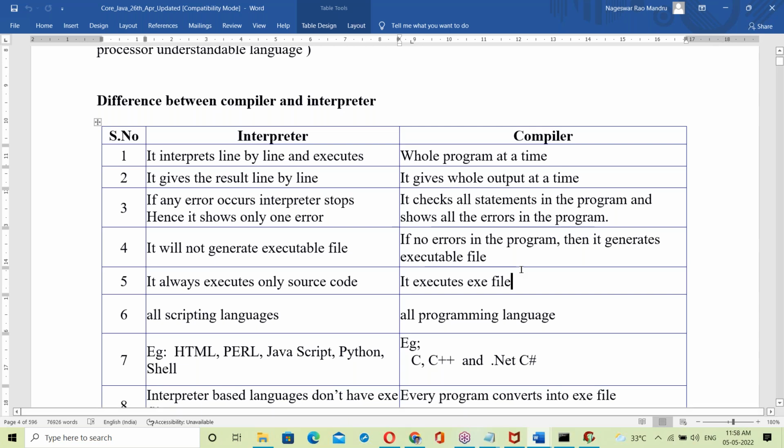Now your knowledge is changing to the next level. Okay, remember this. The main difference is the exe file. Compiler-based languages generate an exe file. Interpreters don't have an exe file.